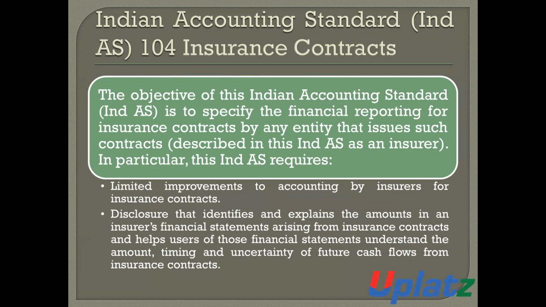The provisions of IND AS 104 shall be applicable to an issuer, and this IND AS specifies the accounting reporting for the insurance contracts which are issued by the insurer.